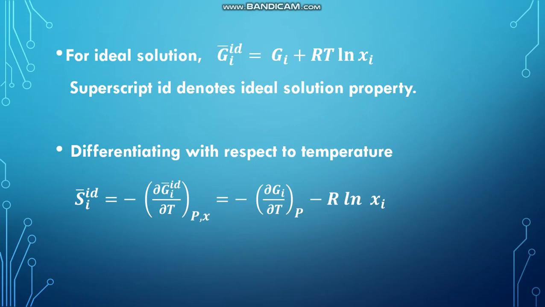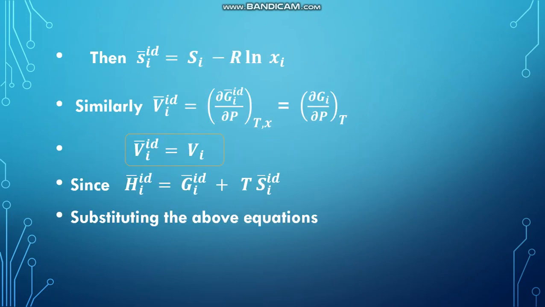Differentiating this equation with respect to temperature, then we get Si bar id is equal to minus dou Gi bar id by dou T at constant pressure and x, which is equal to minus dou Gi by dou T at constant pressure minus R ln xi. Then Si bar id is equal to Si minus R ln xi.